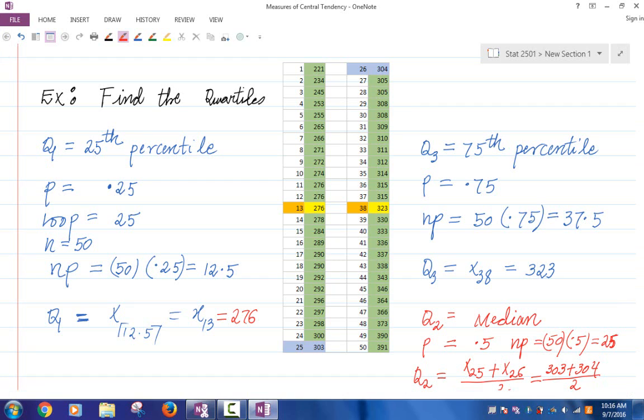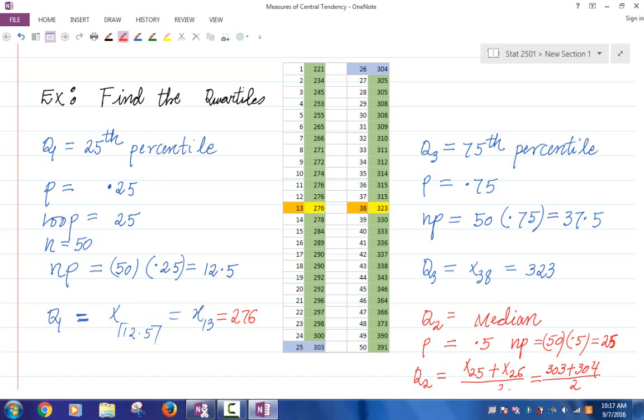All right, let's look at Q3. What is Q3? Q3 is the 75th percentile. So for Q3, p is 0.75. Therefore, n times p in this case will be 50 times 0.75, and 50 times 0.75 is 37.5. And 37.5, what's the ceiling of that? 38. So Q3 would be the 38th observation, which in our table is 323. Is everybody okay with that?